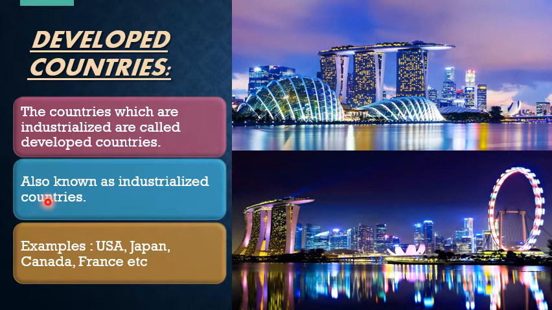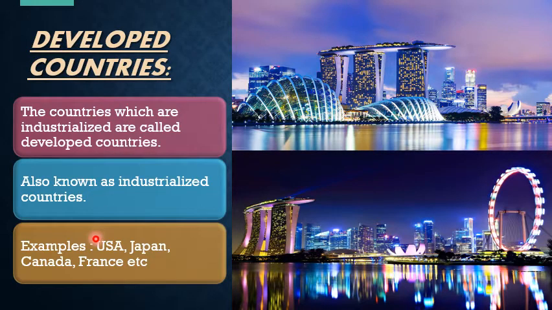These countries are also known as industrialized countries. Now, this word industrialized indicates more industries, more factories. So the countries which have more industries are the developed countries because due to having more industries they are rich, they are successful, they are developed countries.